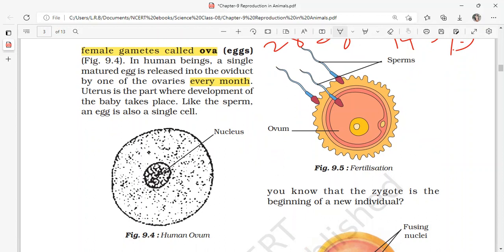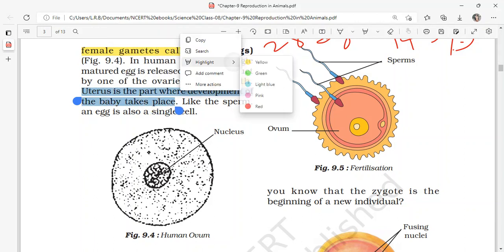Now, continuing. The uterus is the part where development of the baby takes place. So the uterus is the sac where the new baby is going to develop.